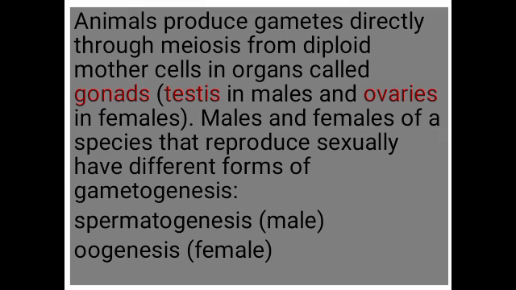Animals produce gametes directly through meiosis from diploid mother cells in organs called gonads, which are testes in males and ovaries in females. Males and females of a species that reproduce sexually have different forms of gametogenesis: spermatogenesis in males, while oogenesis in females.